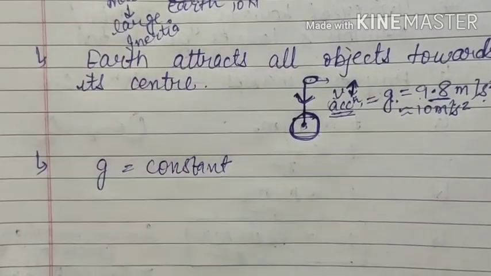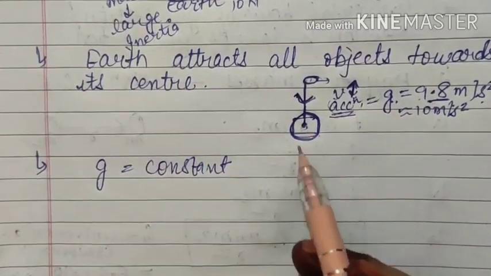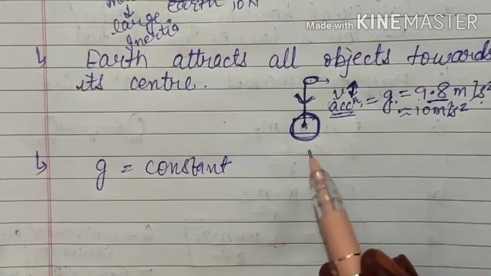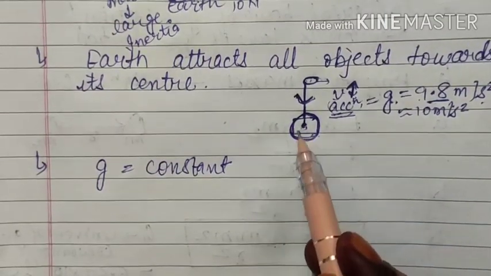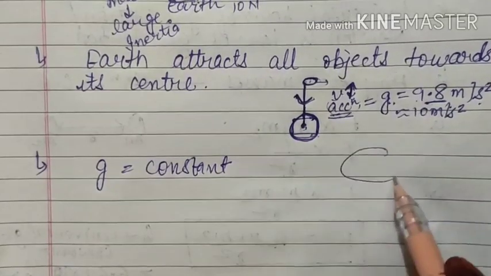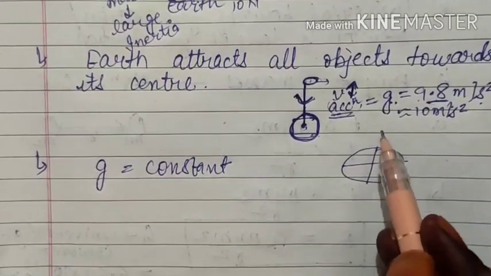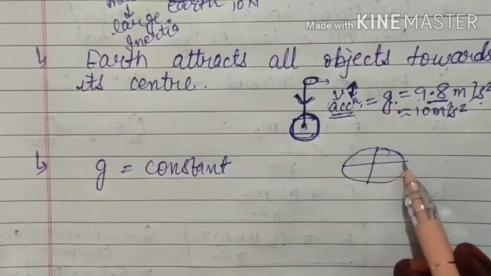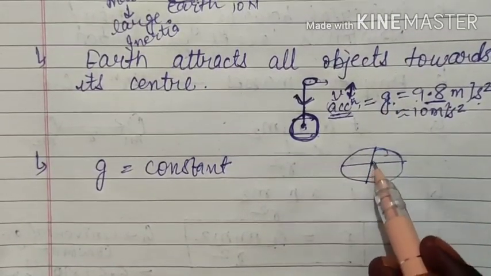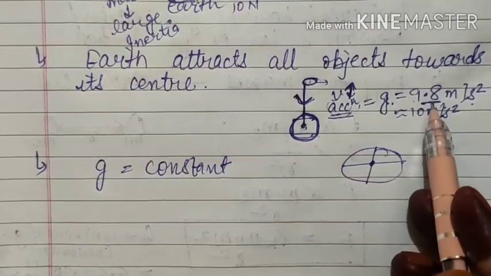Practically it's not true, because here we have considered the spherical shape of the Earth, whereas we know that Earth is not exactly spherical, due to which the minor axis and major axis are not equal. So the value of g varies from place to place, but generally for a particular place we take it constant for numericals.